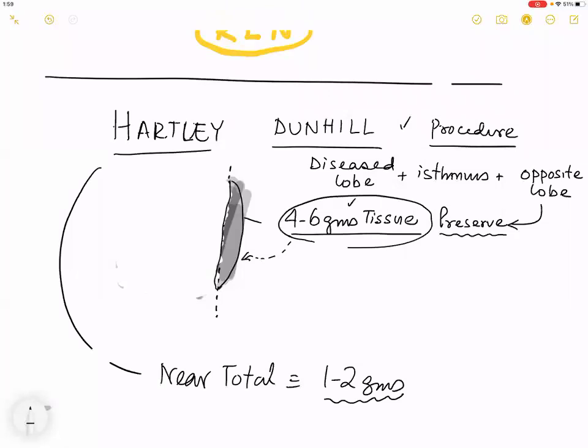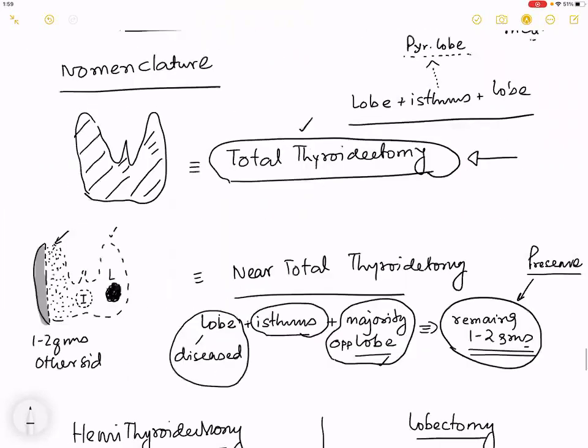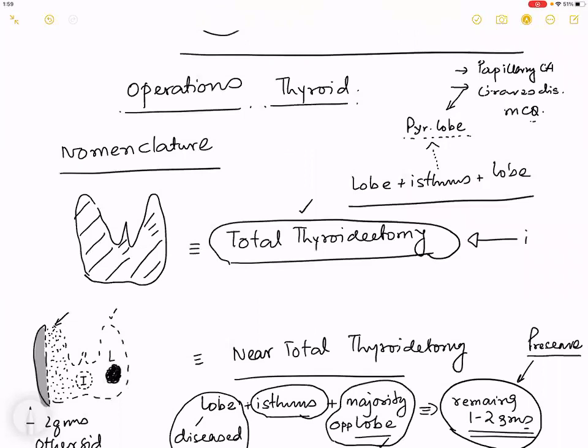Which one do you think should be done for a cancer patient? Near total. Near total. Definitely in a cancer patient, which one do you think will be the ideal operation? Sir, total. Exactly. This is a very common MCQ. In a cancer patient, thyroid cancer, which is your operation of choice? Total. Exactly. In a cancer patient, your operation of choice is a total thyroidectomy.